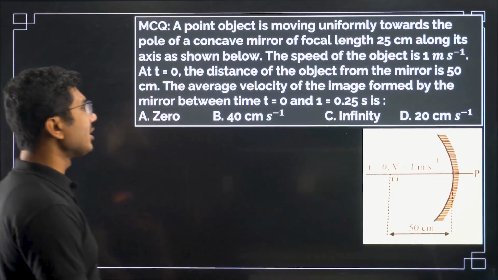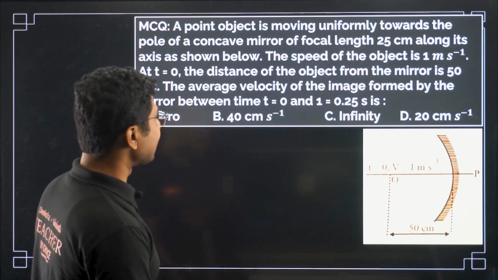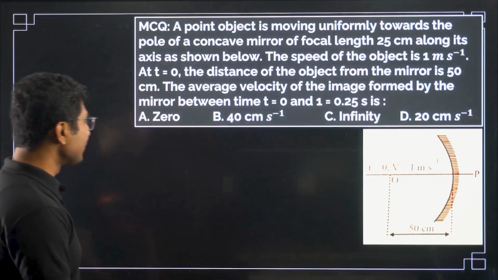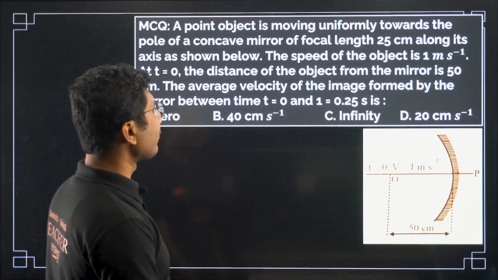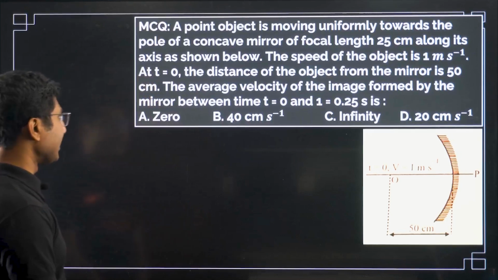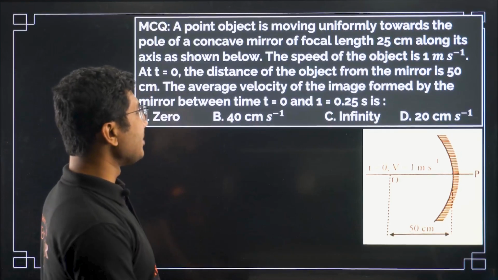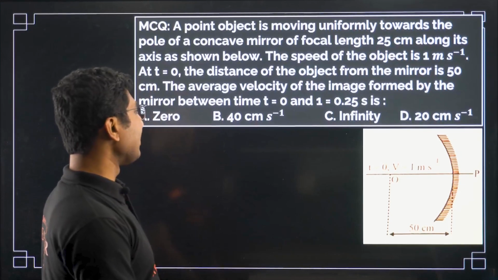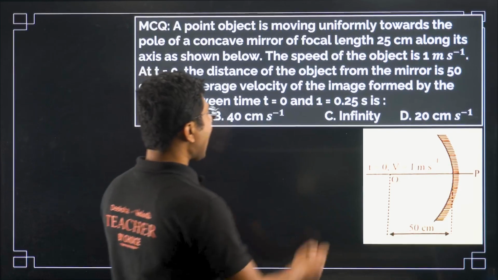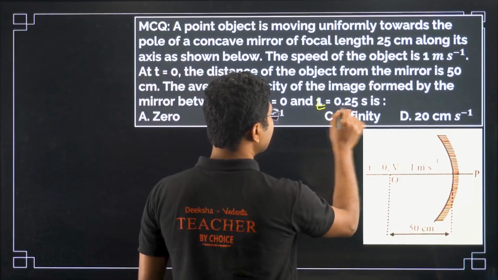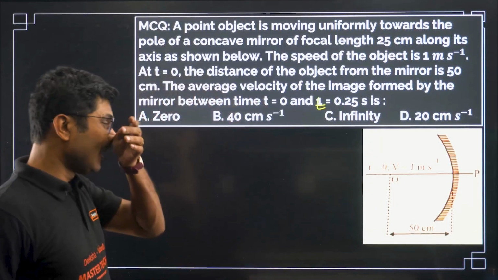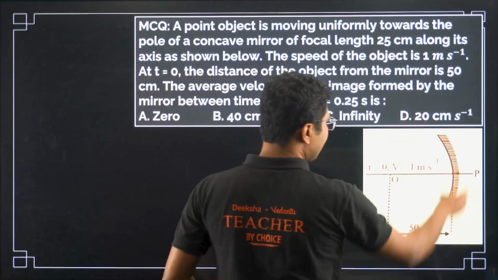The speed of the object is 1 meter per second at t equals 0. The distance of the object from the mirror is 50 centimeter. The average velocity of the image formed by the mirror between the time t equals 0 and t equals 0.5 second is. So here we have a concave mirror.